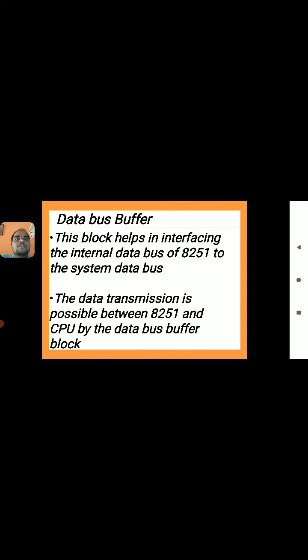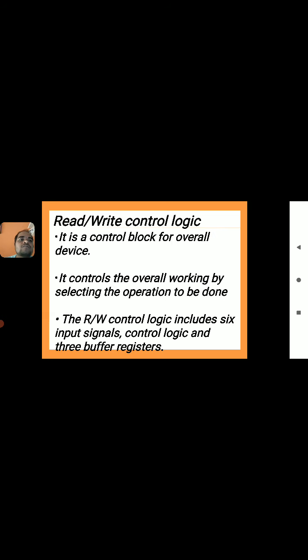So what is the data bus buffer? This block helps in interfacing the internal data bus of the 8251 to the system data bus. That is, a total of 8 data bits can be transmitted at a time from the other peripherals. The data transmission between the 8251 and the CPU is possible by the data bus buffer block. That means we can transmit data between the 8251 and the microprocessor or other devices, that is the CPU, by using this data bus buffer.